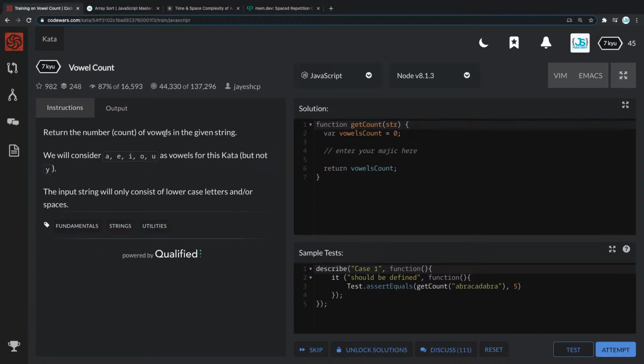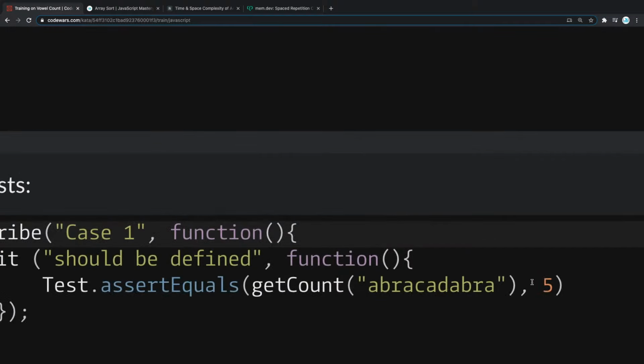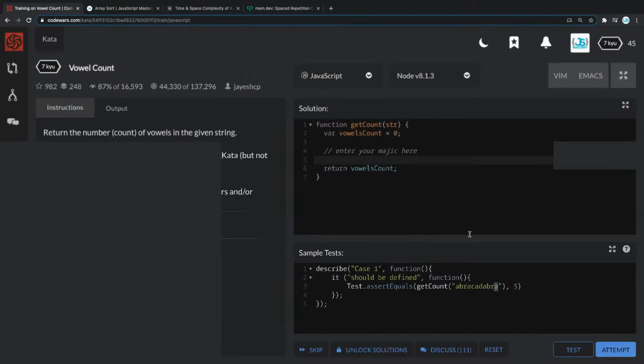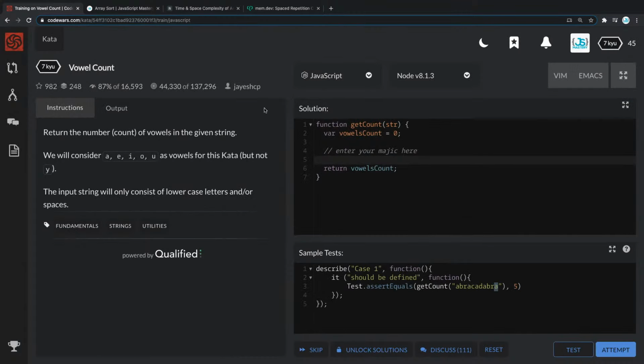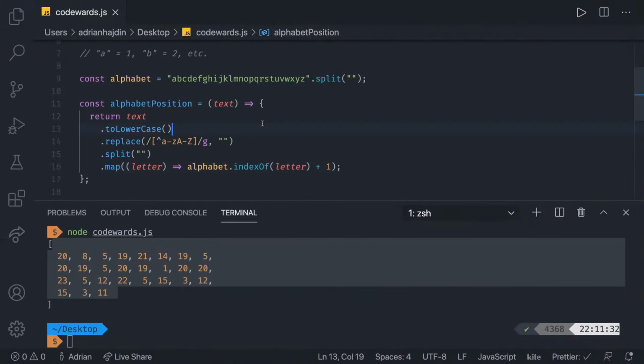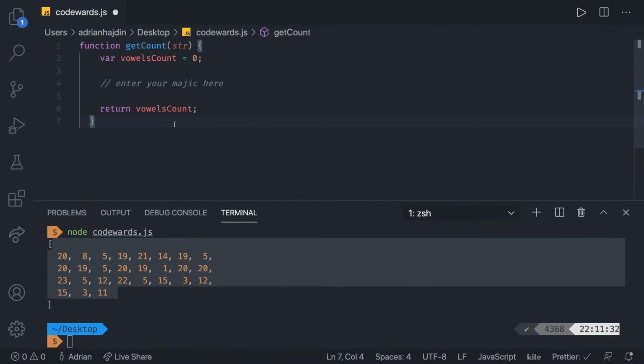Return the number of vowels in a given string. We will consider A, E, I, O, U, but not Y. And the input string will only consist of lowercase letters and or spaces. So for example, if we have the word abracadabra, it should be 5 because it's A, A, A, A, A, 5 vowels. Great. With that said, let's grab this, move to our Visual Studio Code, and let's try to implement the logic